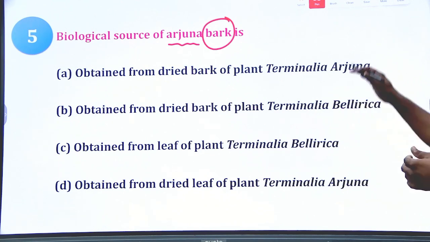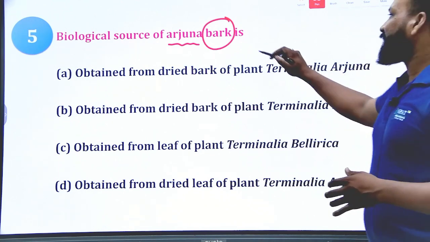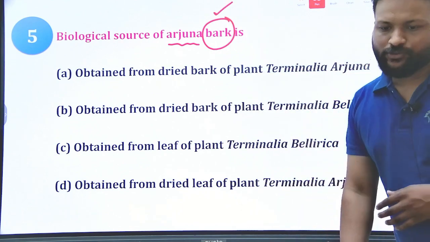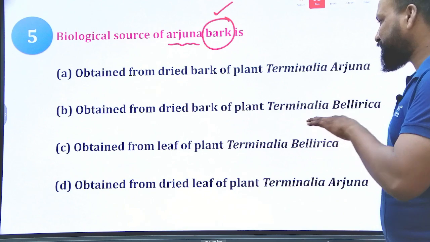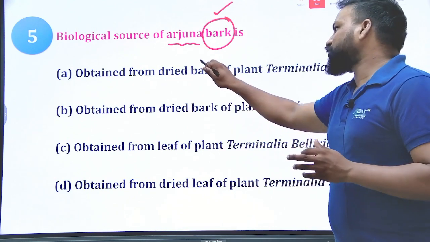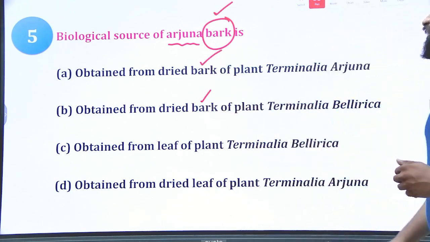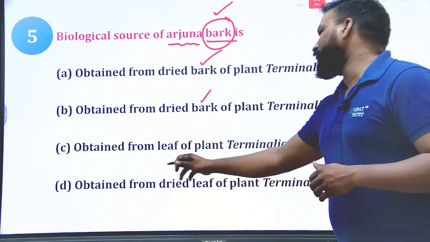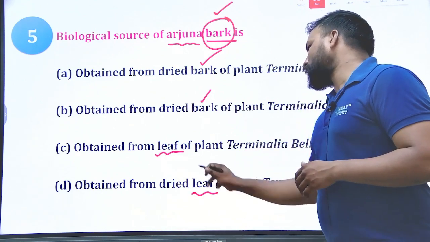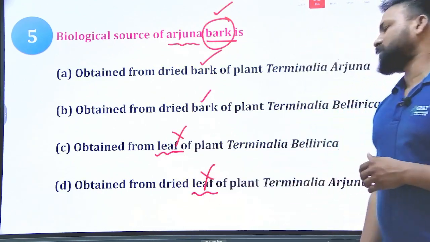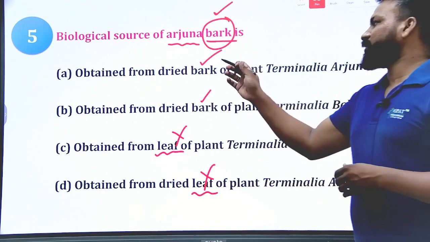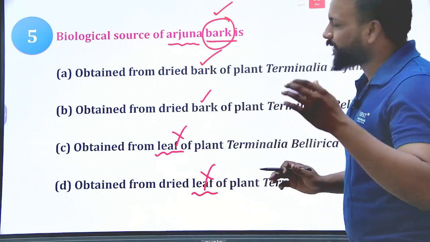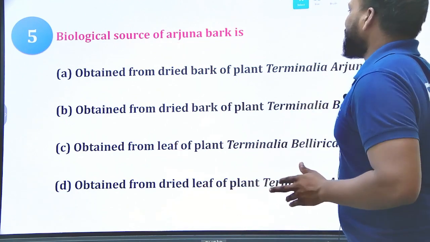Do remember, my dear friends, they are asking directly about bark. Arjuna is a bark, so you need to select only two options. Either the answer should be this or this. They included bark here, but they included leaf here. Arjuna is a bark, not a leaf, so we need to eliminate these two options. So option A or B. Comment down your answers immediately.